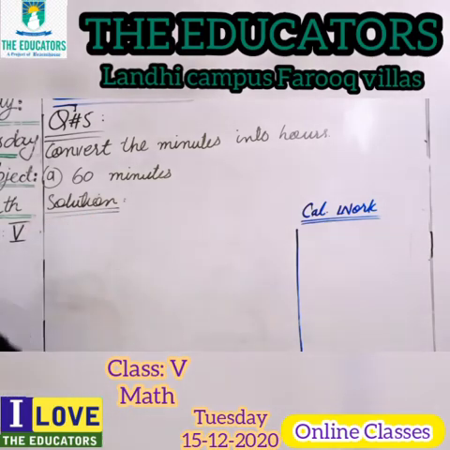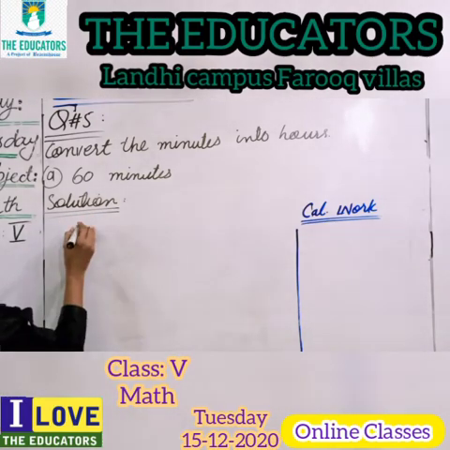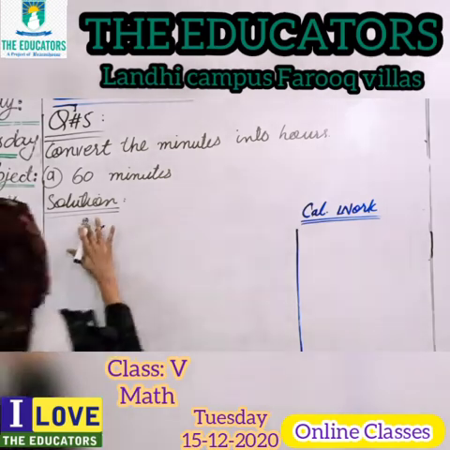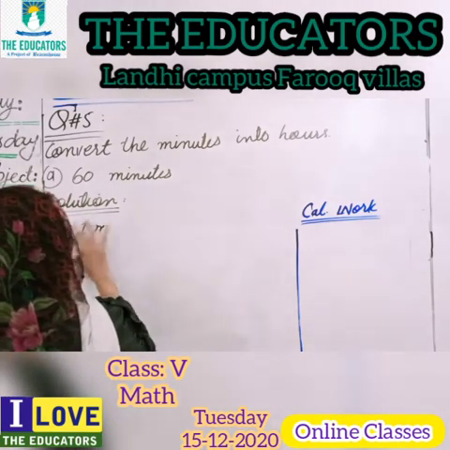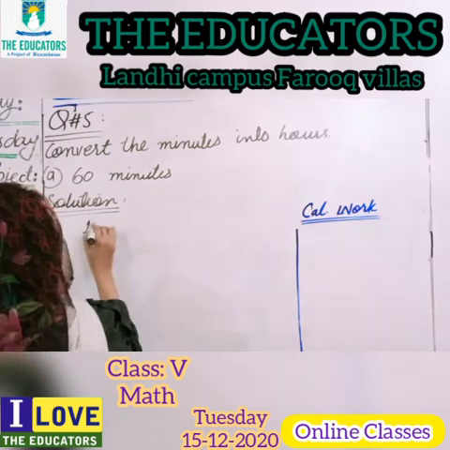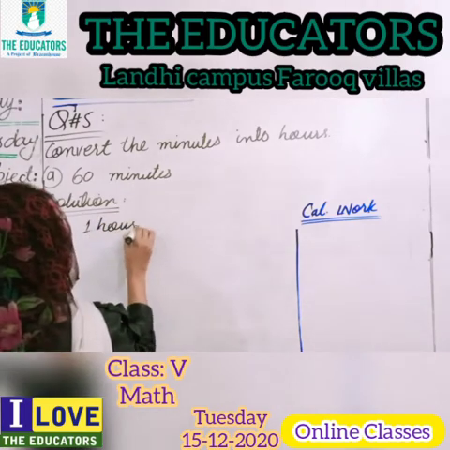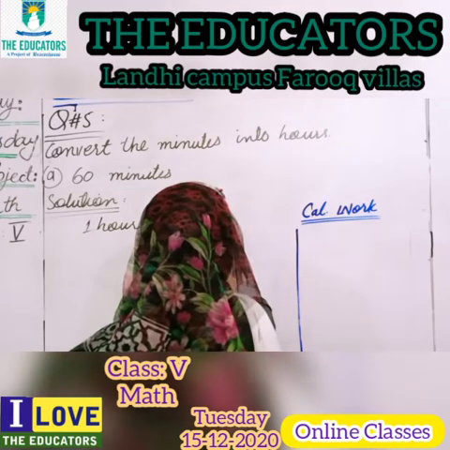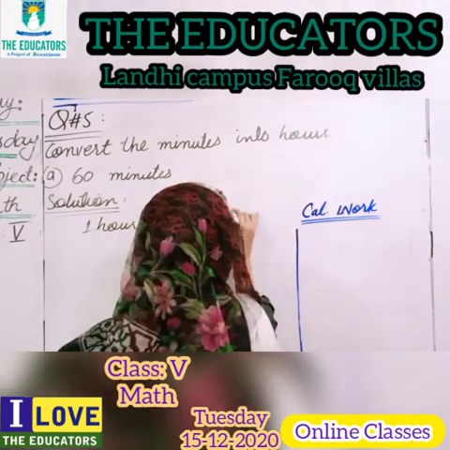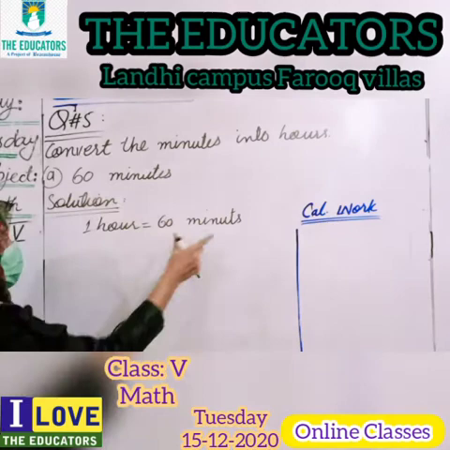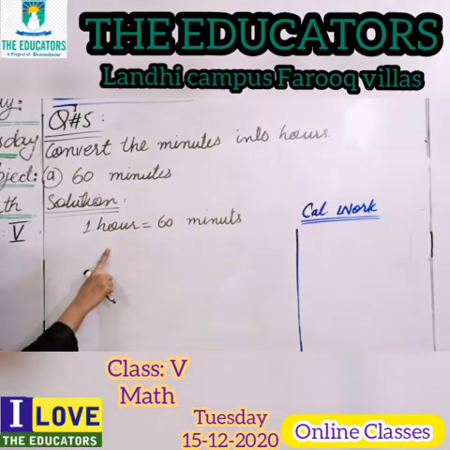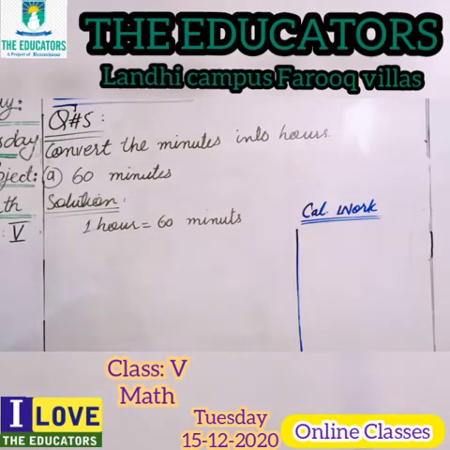Solution. What is the solution? As you know, students, 1 hour is equal to 60 minutes. So students, it means 60 minutes is given and we have to convert into hours. So we will not multiply here, we will divide here.